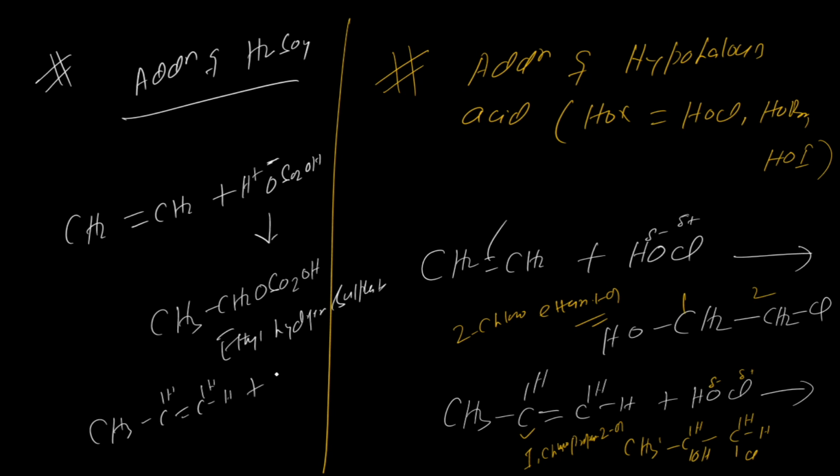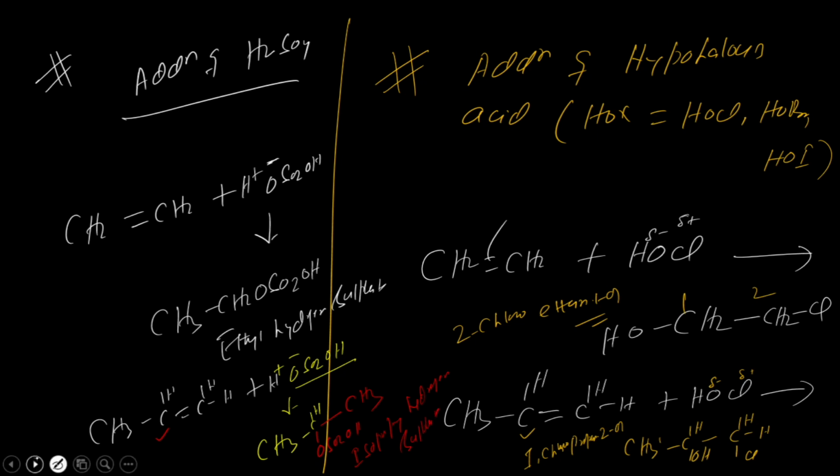Now, if you use propene, like CH3 CH double bond CH2, what will happen? Again we write H plus and OSO2 OH minus. According to Markovnikov rule, the negative part will attach to the unsaturated carbon atom which has the lesser number of hydrogen. So the negative part OSO2 OH will get attached over here, and this is the CH3. What is the name of this compound? This is isopropyl hydrogen sulfate.